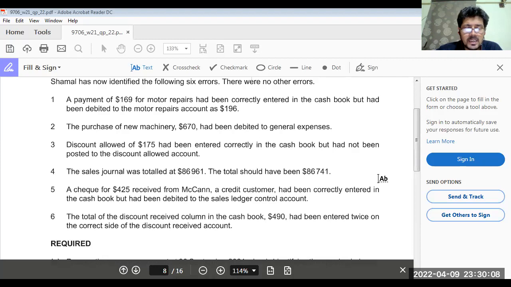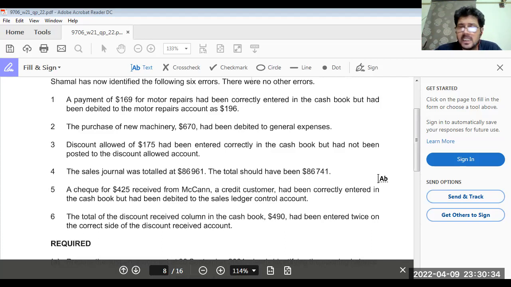The sales general total of 86,961 should have been 86,741. Error of original entry. A check for 425 received from McCann, a credit customer, had been correctly entered but had been debited to the sales ledger control account. So it should be credited in the sales ledger control account.